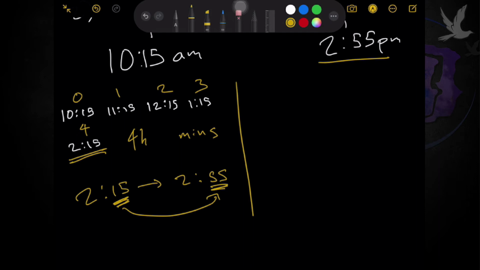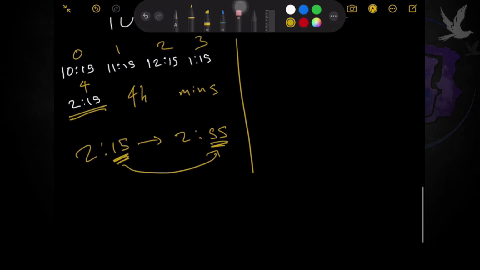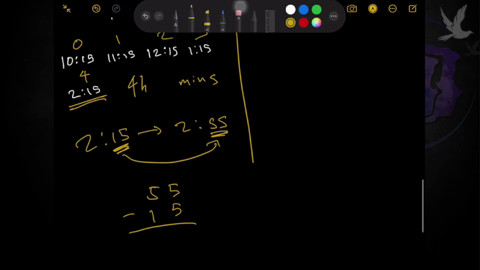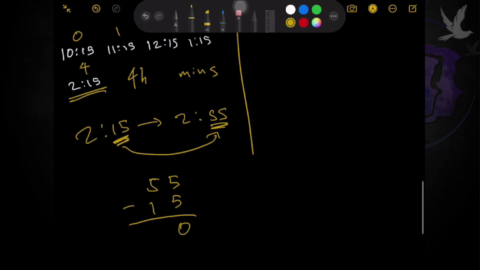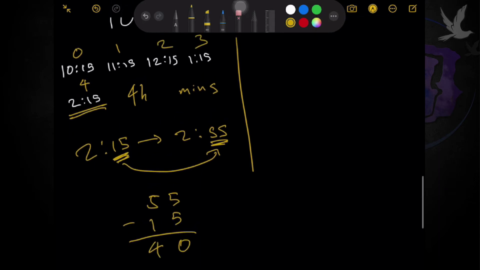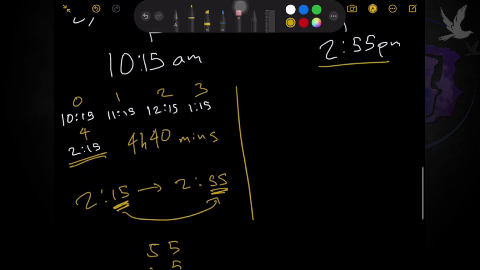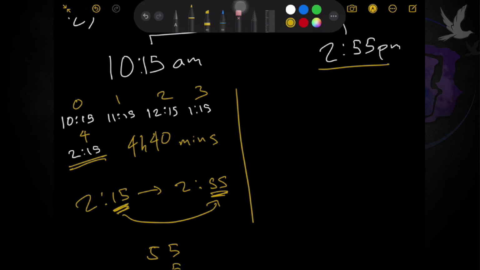Or better yet, subtract nyo lang. Okay? So we now have 55 minus 15, which is equivalent to 5 minus 1 is 4. So we are now left with 40 minutes. So which means it took John 4 hours and 40 minutes to reach the destination.